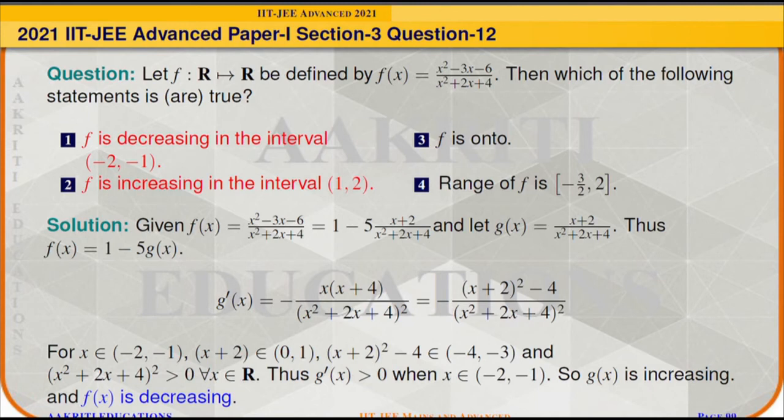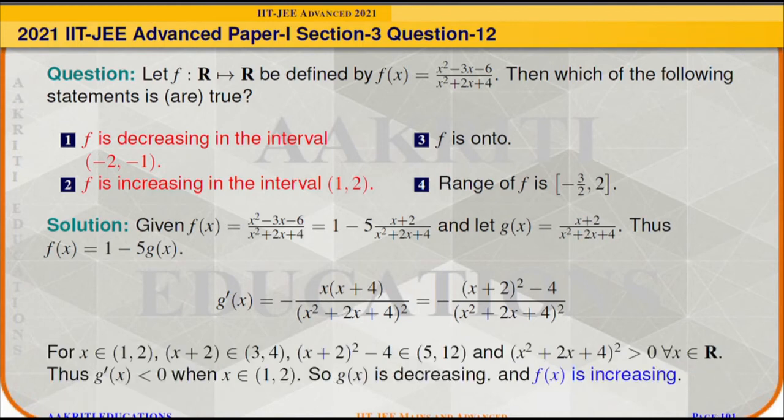So when x belongs to open minus 2 to minus 1, x plus 2 will belong to 0 to 1, and thus x plus 2 whole square minus 4 will belong to open minus 4 to open minus 3. Since x square plus 2x plus 4 whole square is always greater than 0 for all x belongs to R, g prime of x will be greater than 0 when x belongs to open minus 2 to open minus 1. And hence g of x will be increasing, and thus f of x will be decreasing when x belongs to open minus 2 to open minus 1.